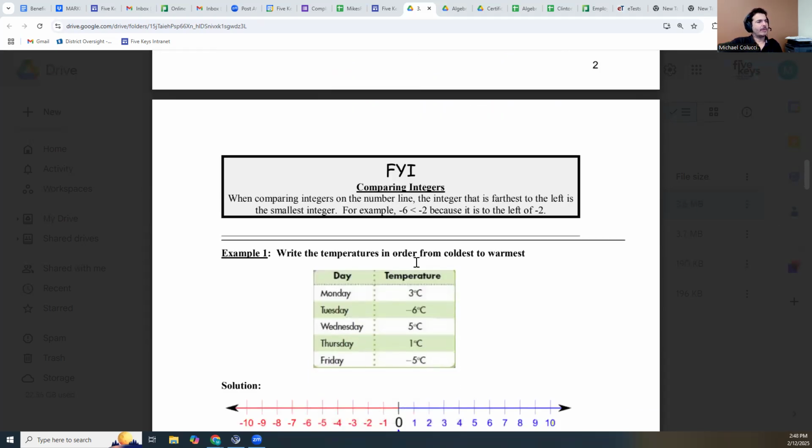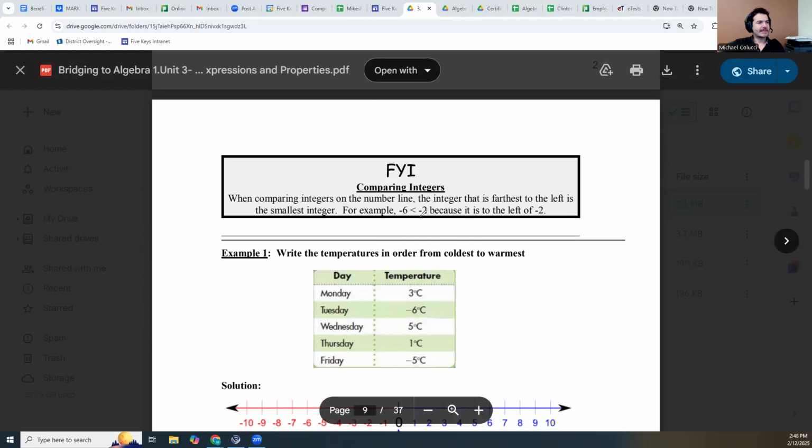Comparing integers. When comparing integers on the number line, the integer that is farthest to the left is the smallest integer. For example, -6 is less than -2 because it is to the left of -2. Okay, this is a really important concept that I want you to think about.